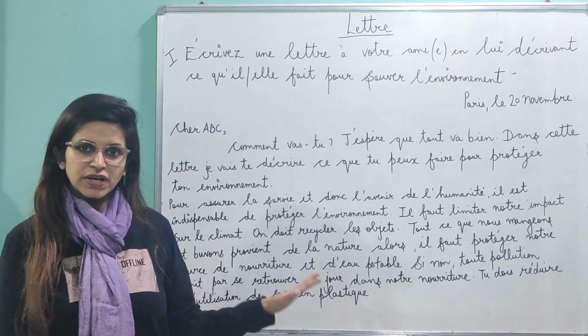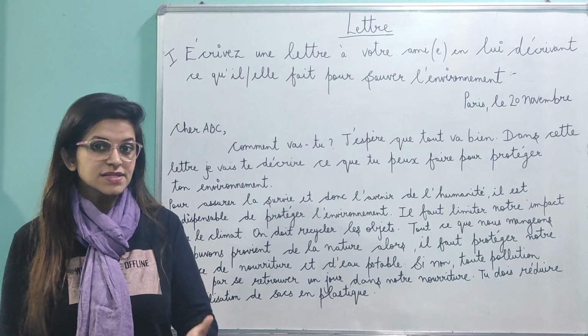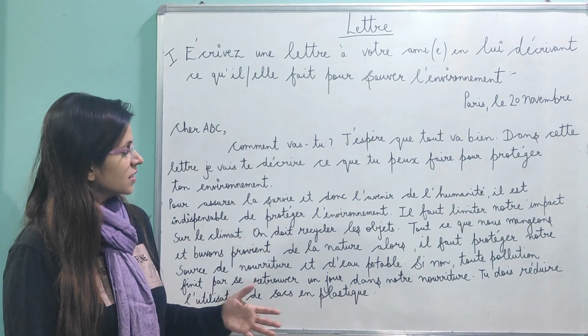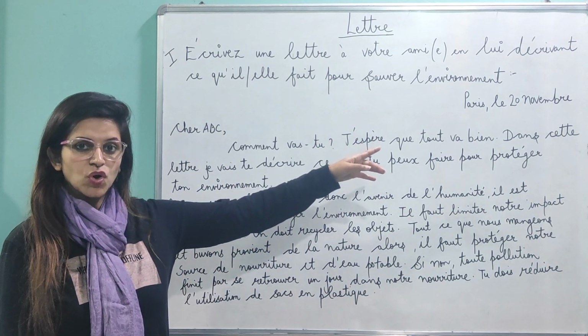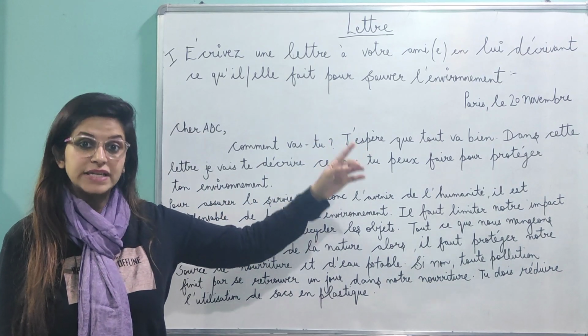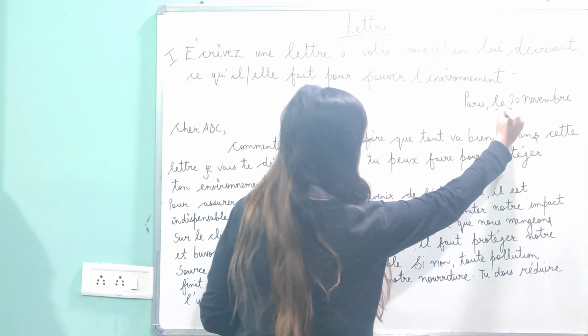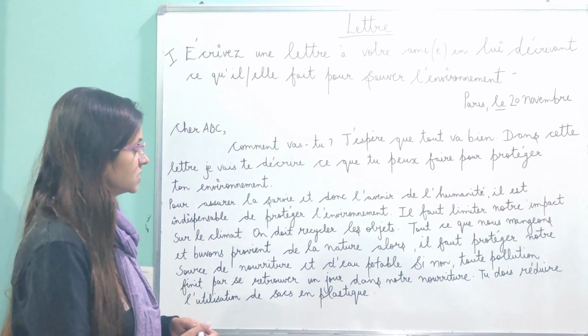This is the format of the letter. I've written almost all of it so that I can discuss more about the letter. Starting from the topmost extreme right corner, we write the place. You can write any place, followed by the date. The date should always be written with L. It should always be written with L. Please keep that in mind.